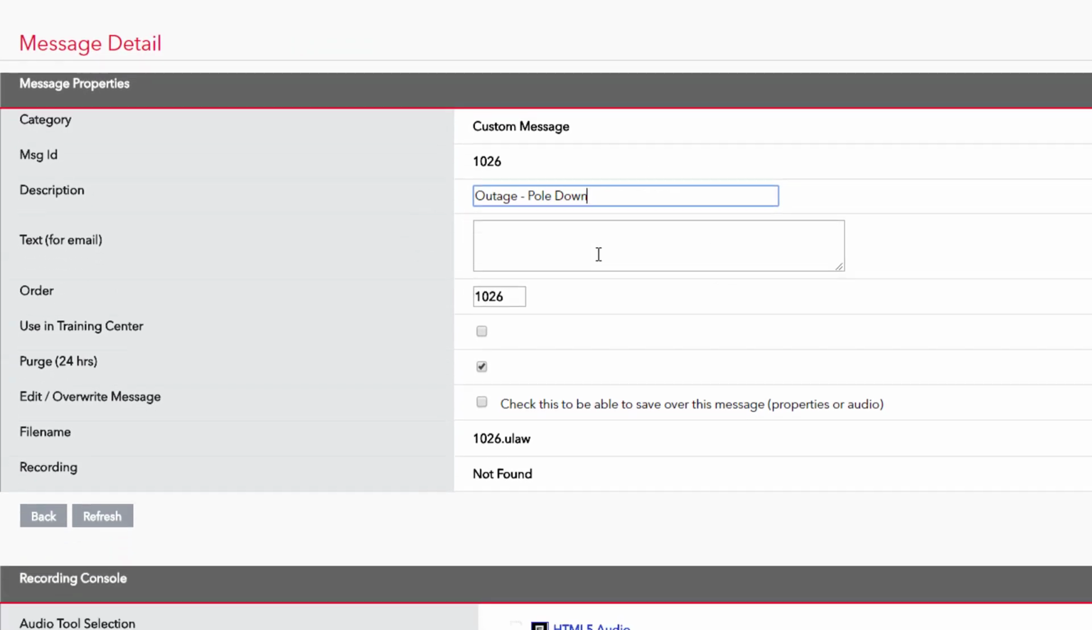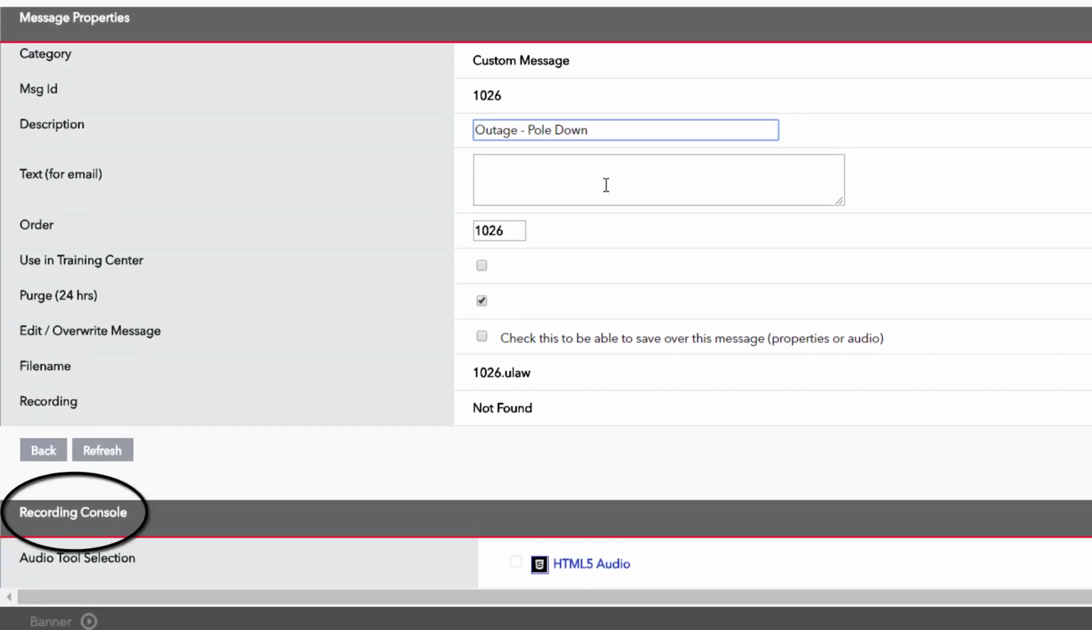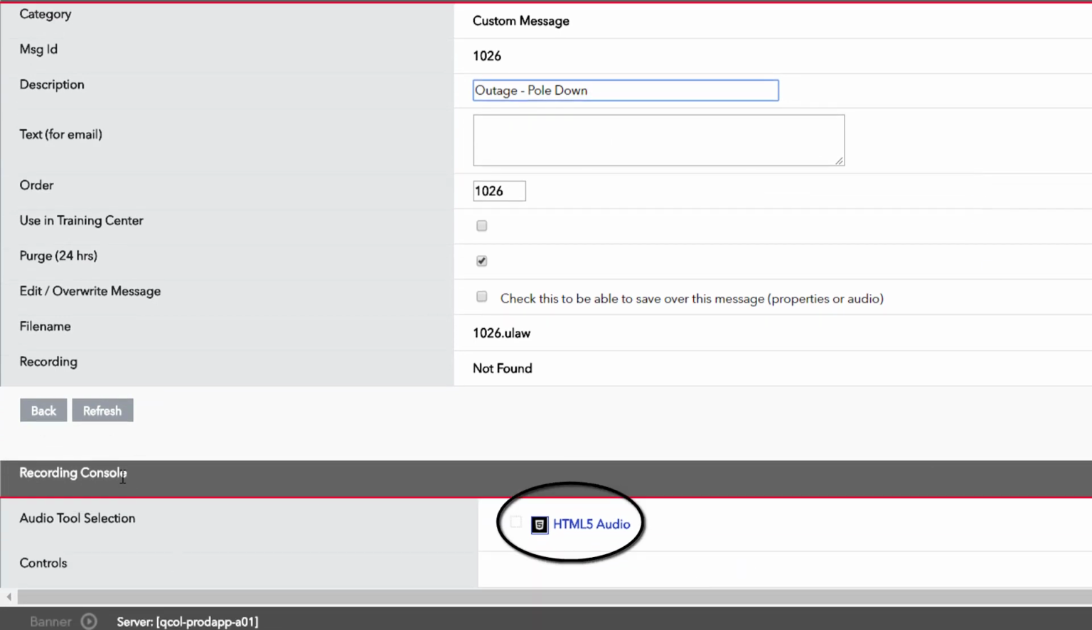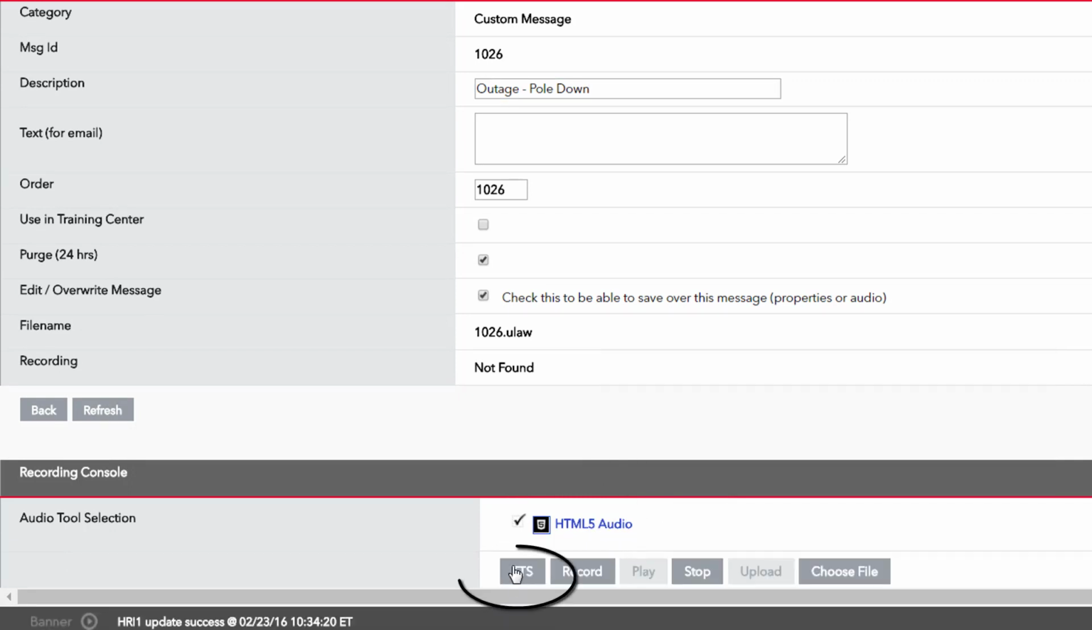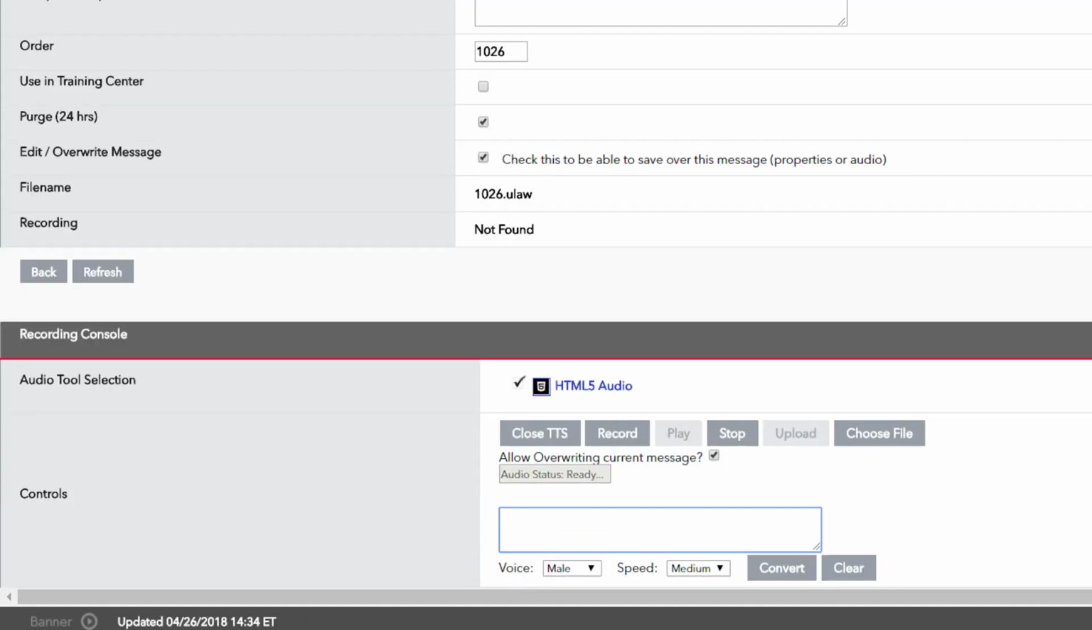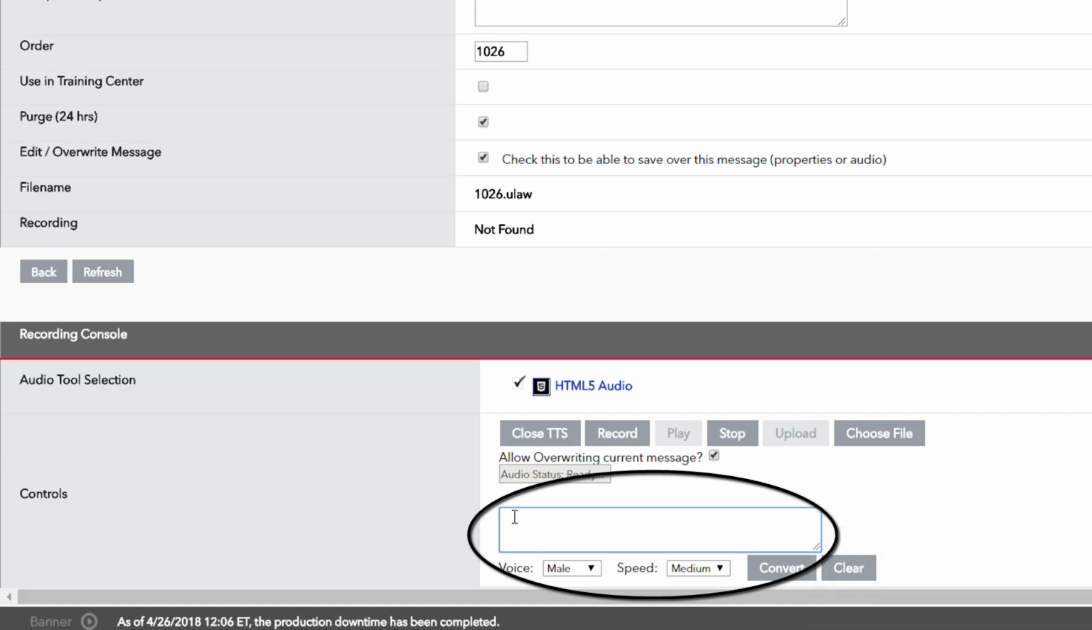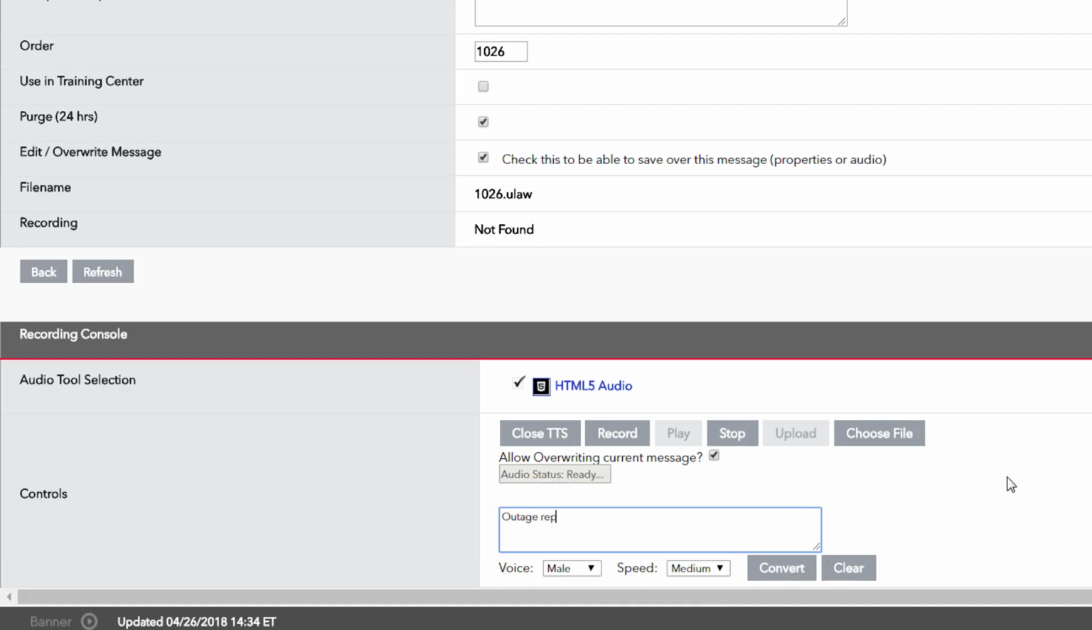In the Recording Console pane of the Message Detail page, click on HTML5 Audio and then click on TTS. The recording controls will open the text entry field where you'll type in the message that you want converted to a voice recording. Type the message into the text box. When you've entered the entire message text, hit Convert. Don't worry, ARCOS will let you hear the message and edit it as needed before it is saved for use.